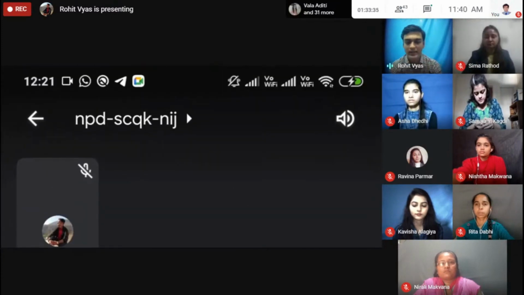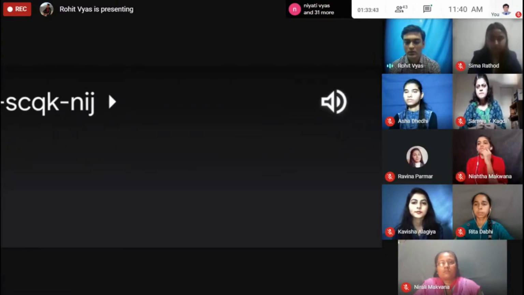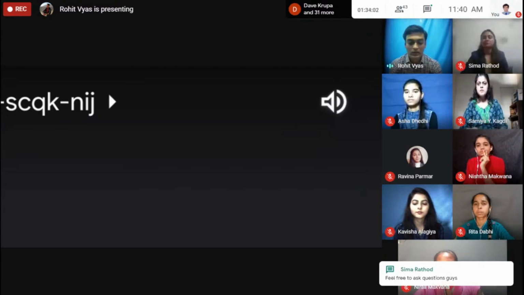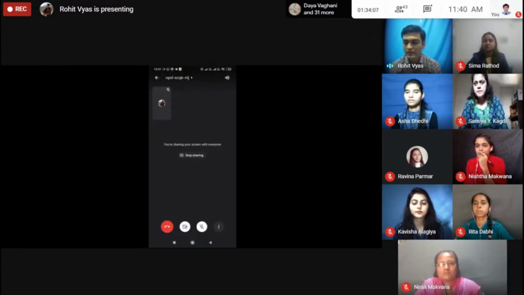And one more thing is this speaker option under the battery icon you are seeing. So this option is very useful whenever you want to join from two devices. You will have to select audio off. You can also mute this option by clicking on that. There will be four options. There are wired headphones, there is phone speaker, and there is audio off option. So you will have to click on audio off whenever you are working simultaneously from laptop and mobile phone both. So please feel free to ask, as Seema is also putting a message on chat box.